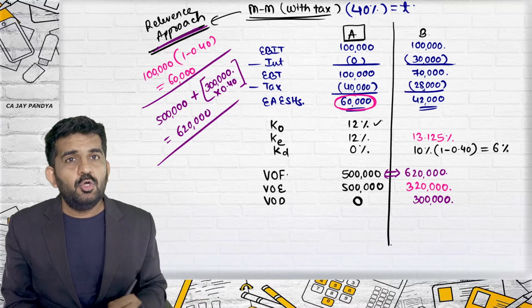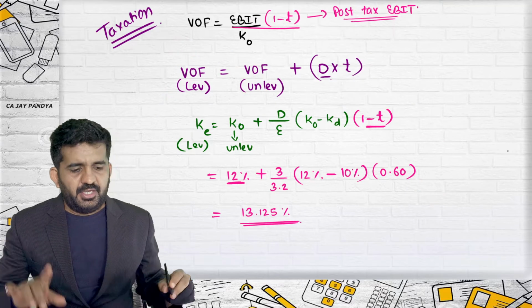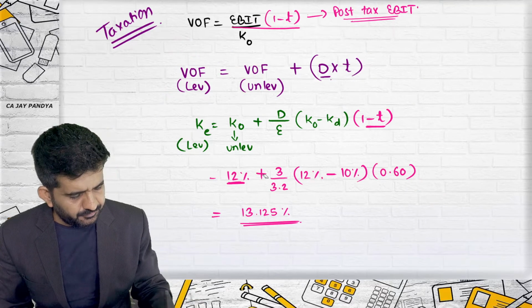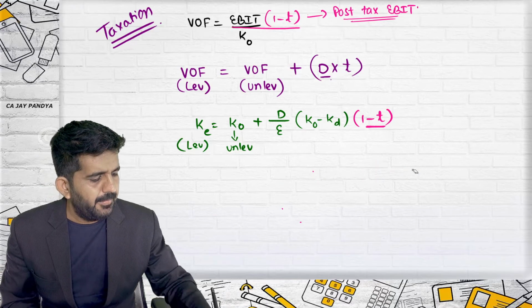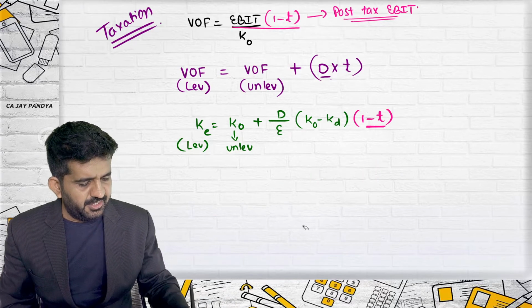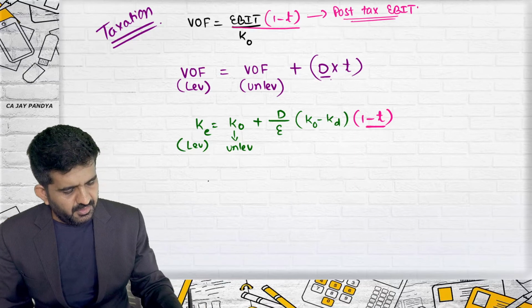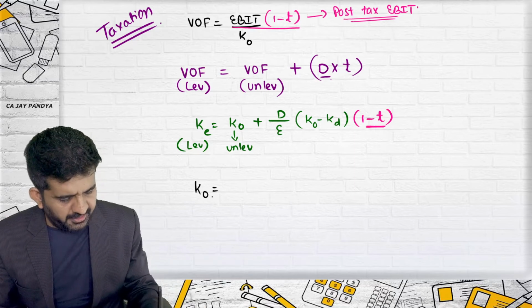Now for KO, there is a formula as far as the calculation in Modigliani-Miller approach is concerned. And what is the KO cost rate?